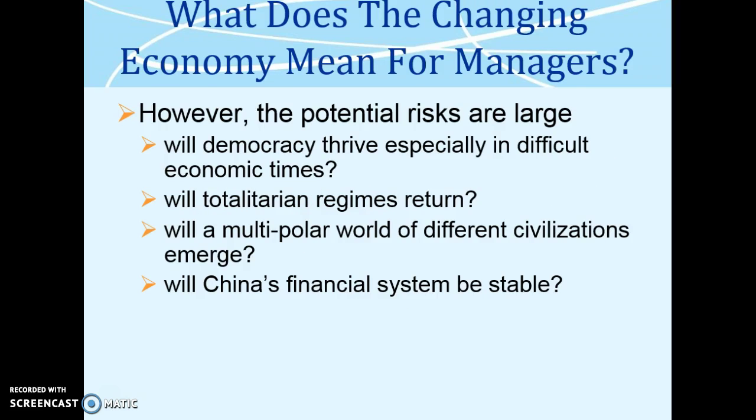What does the changing economy mean for managers? However, the potential risks are large. Will democracy thrive, especially in difficult economic times? Will totalitarian regimes return? Will a multipolar world of different civilizations emerge? Will China's financial system be stable?